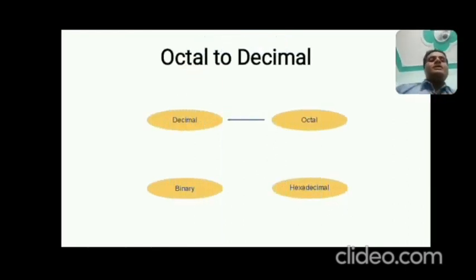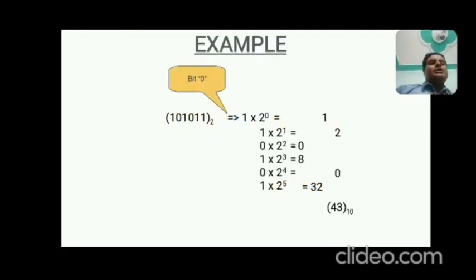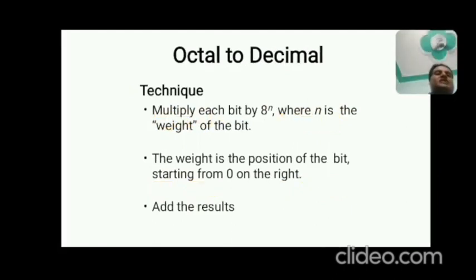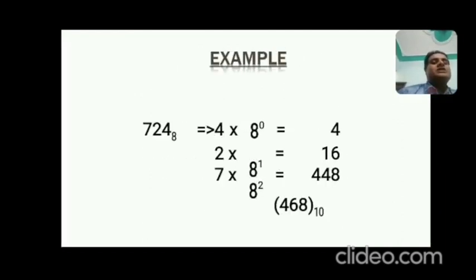First, we had the explanation of binary to decimal, and now come to the next one, octal to decimal. That means converting base 8 to base 10. How? It is very easy. Same manner: multiply each bit by 8 to the power n, where n is the weight of the bit. The weight is the position of the bit starting from 0 on the right, and add the results. Same. You can see the example.